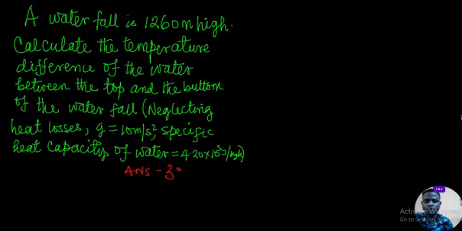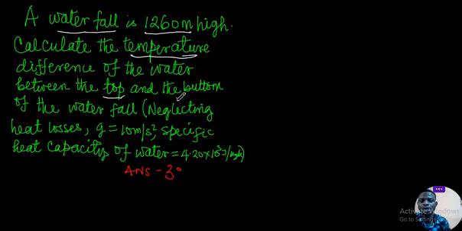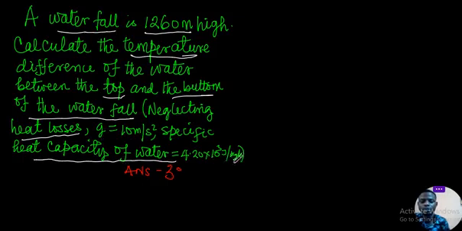All right, we have a question before us which says a waterfall is 120-meter high. Calculate the temperature difference of water between the top and the bottom of the waterfall, neglecting heat losses, given that acceleration due to gravity g equals 10 meters per second squared and specific heat capacity of water 4.20 times 10 to the power 3 joules per kilogram per Kelvin.